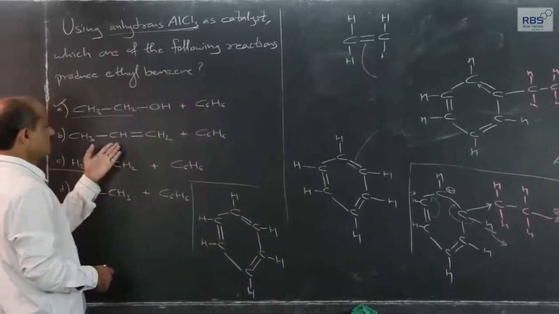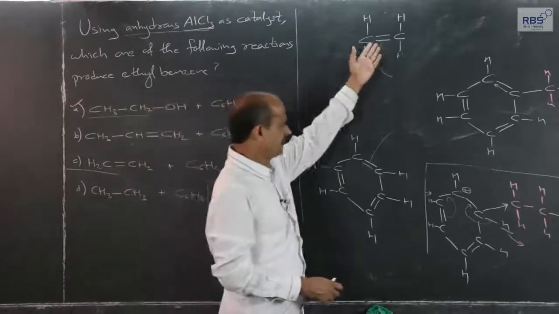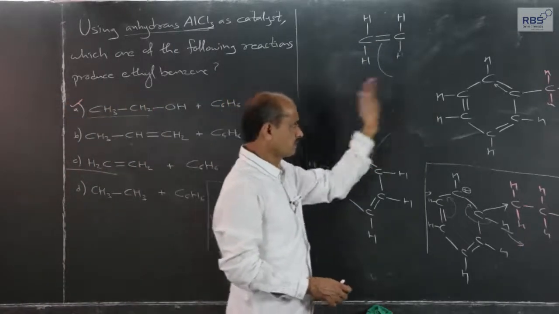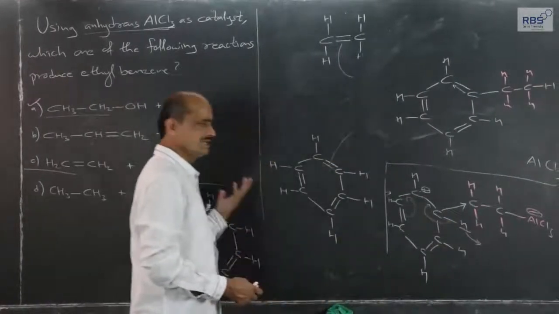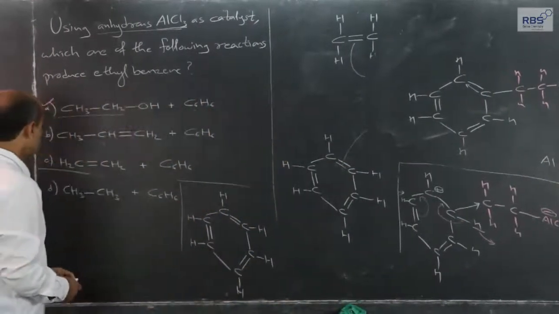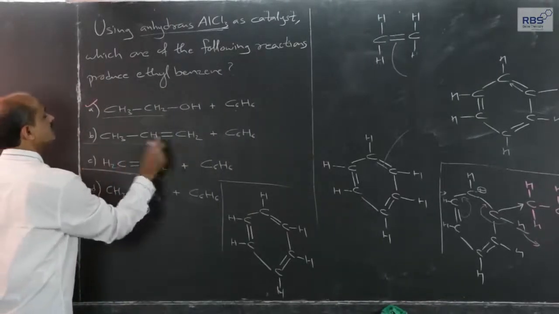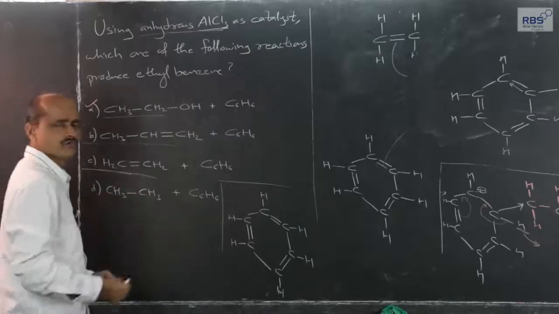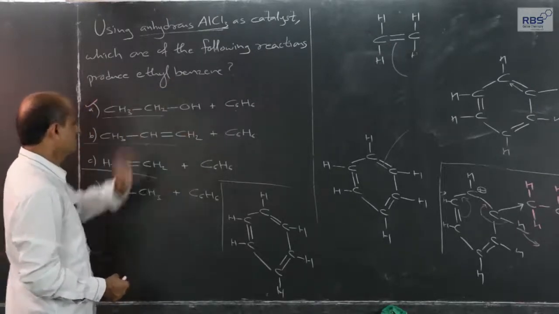Instead of ethene, if propene were in use, the mechanism will be the same, but the ultimate product will be isopropyl benzene. That is not asked here. So once we study this, the same chemical logic, the same sequence of basics in chemistry, is applicable here. The product will be different, which is not asked.